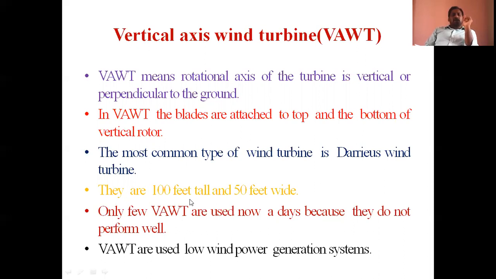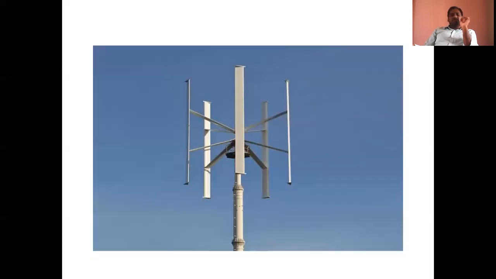Only a few vertical axis wind turbines are used nowadays because of these drawbacks. Construction is a main drawback here. Due to large inertia, speed is less, and finally power generation is also less here. That is the main drawback. That's why they are not used nowadays. These are used only for low power wind generating systems. So this is a simple vertical axis wind turbine. That is the thing actually. Okay, so thank you.